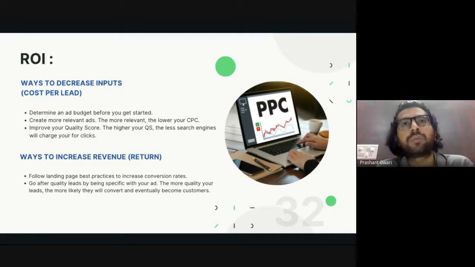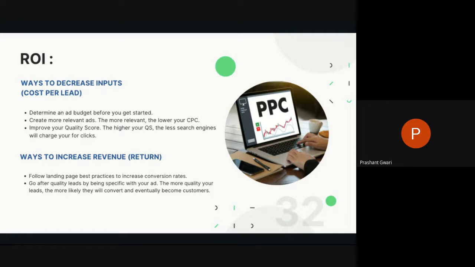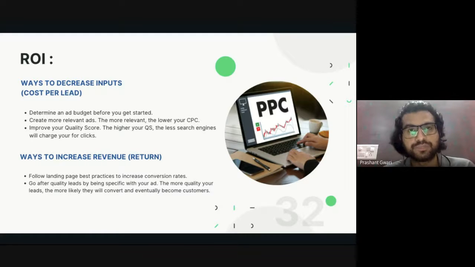Those who don't even want your product will see your advertisement and click on it, go to your landing page, and find out, oh, we are not actually looking for that. We want to go to a hill station. We don't want to go to the beach. So you are losing your money and you are generating only quantity leads. So targeting your audience with a specific ad is really important. Choosing the right keyword, the right location, gender, and age will help you to increase the revenue. It may increase your CPC, but it will increase your revenue.